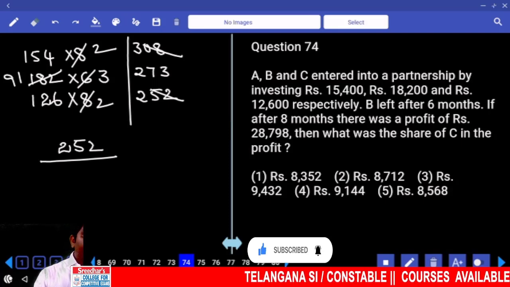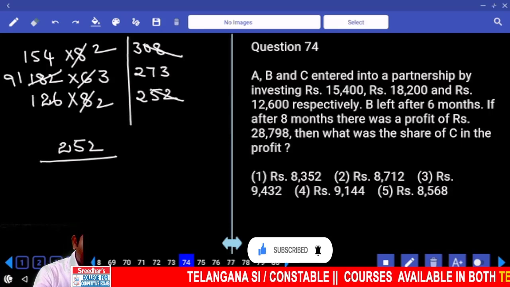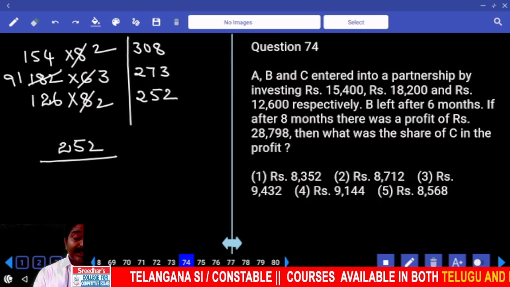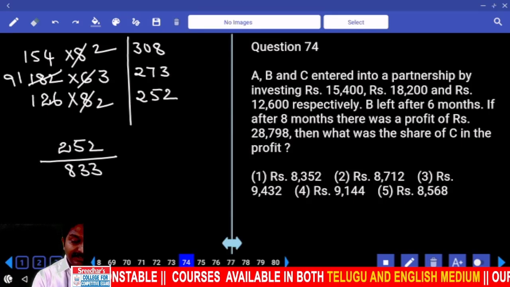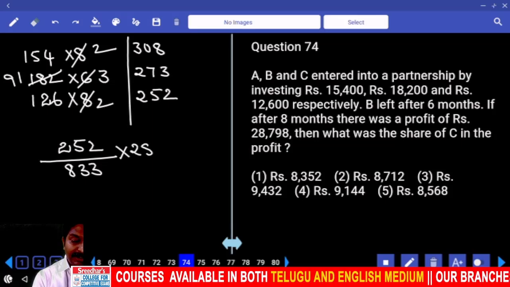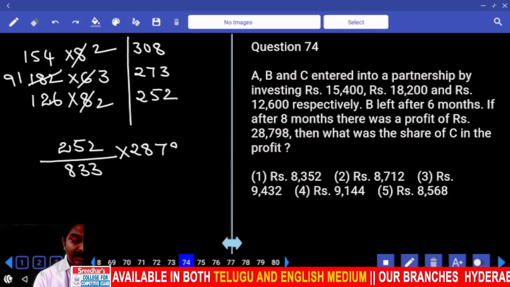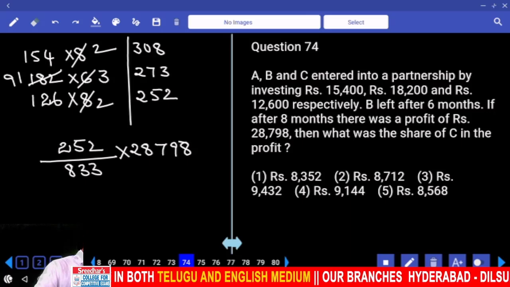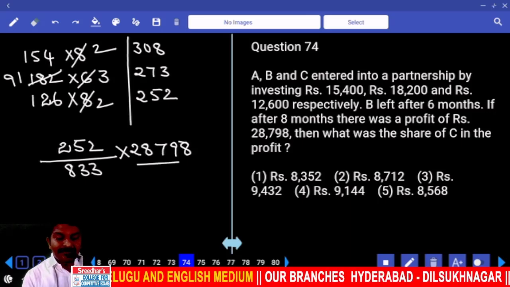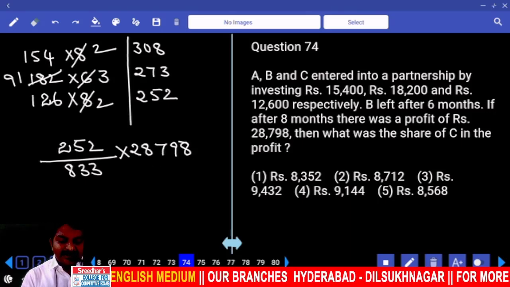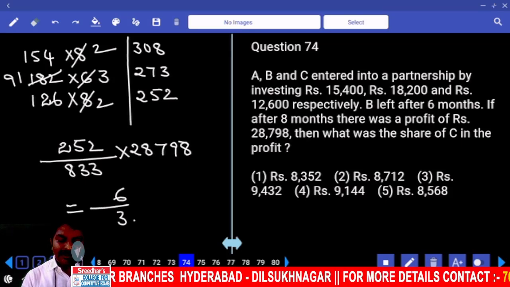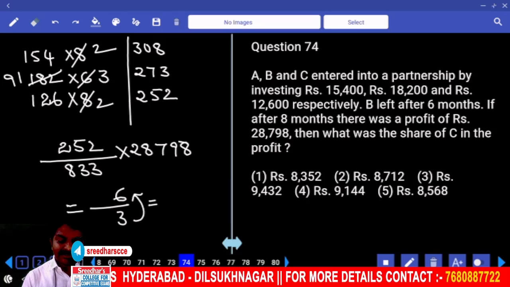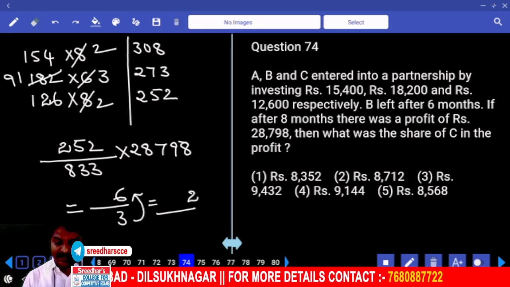08 plus 52, 60, 73. 133 plus 700. 833 into 28,798, out of the total profit. The numerator ends with 6. The denominator ends with 3. 3 into which number ends with 6? The answer should end with 2, right?